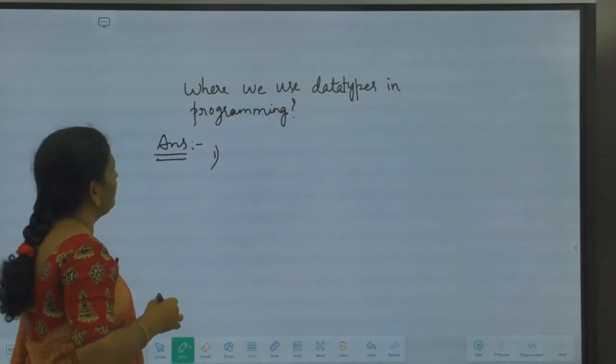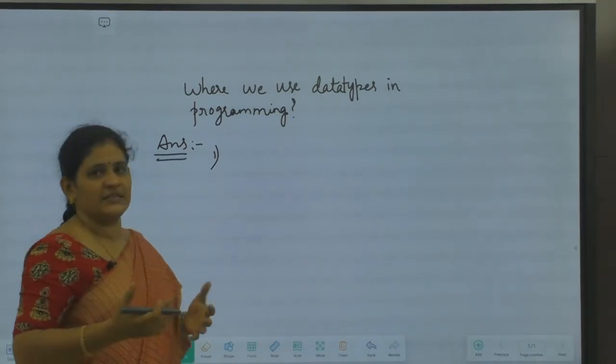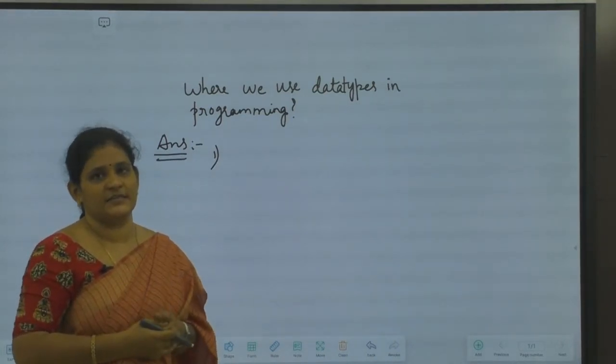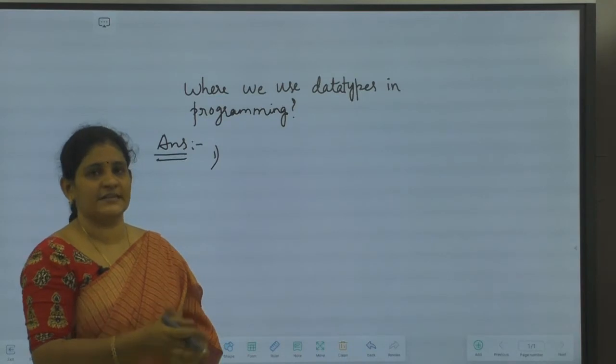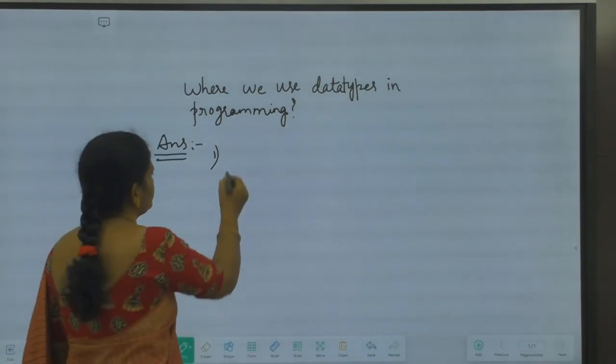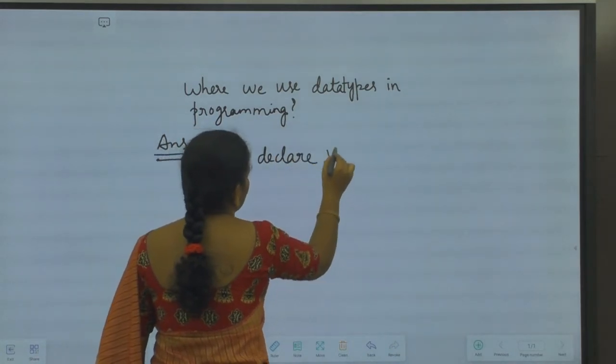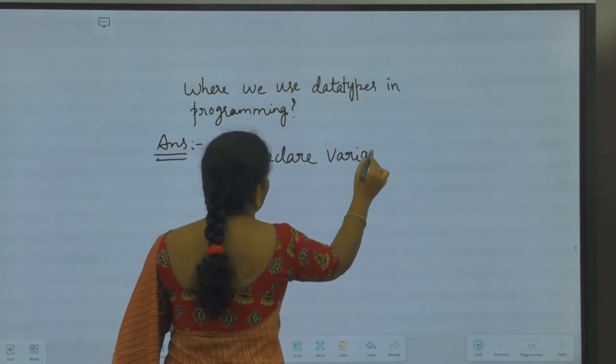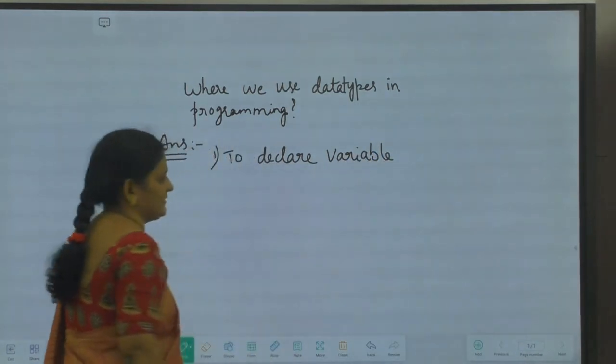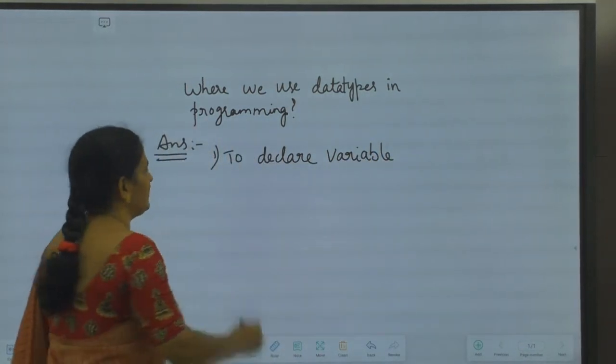Okay. Now the next question is, where do we use these data types in programming actually? In programming, where can we use these data types? These data types can be used to declare variables. While declaring variables, we'll be using the data types. We have to tell what type of variable it is. So while declaring the variables, we use data types.